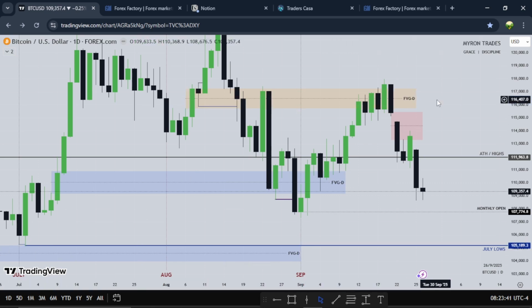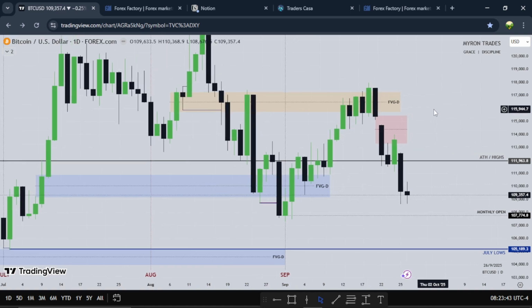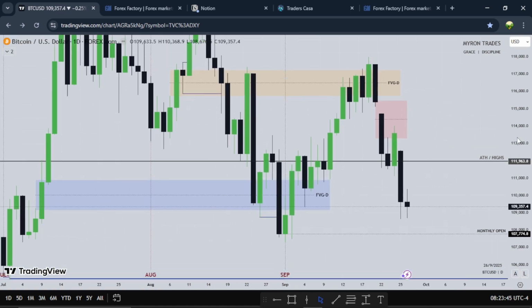So for Bitcoin, I'm looking for lower prices, right? Since this fair value gap was being respected and trades lower, so this new fair value gap here, I want to see Monday or Tuesday trade up into it and we'll go lower. Equal lows for previous week lows, right? So that's about that for Bitcoin and dollar. So for the new week, I'll be expecting higher prices on the dollar and lower prices on the rest of the currencies I'll be looking at.